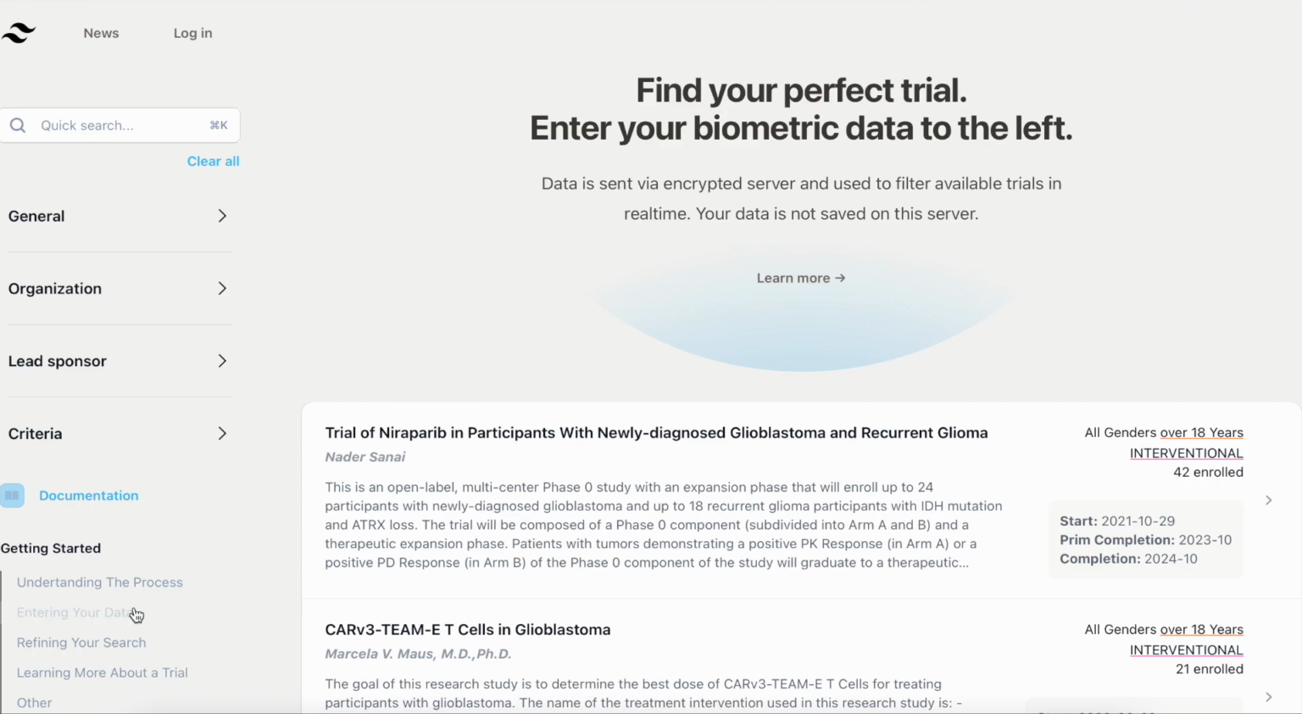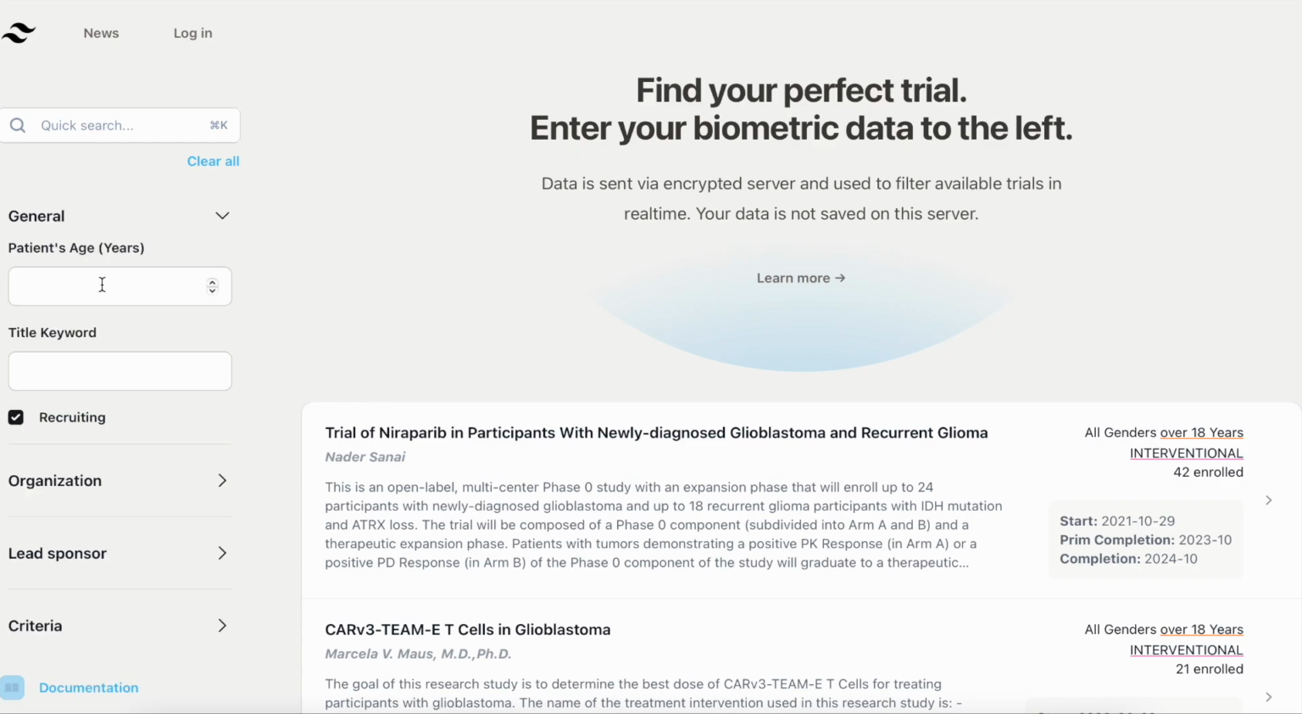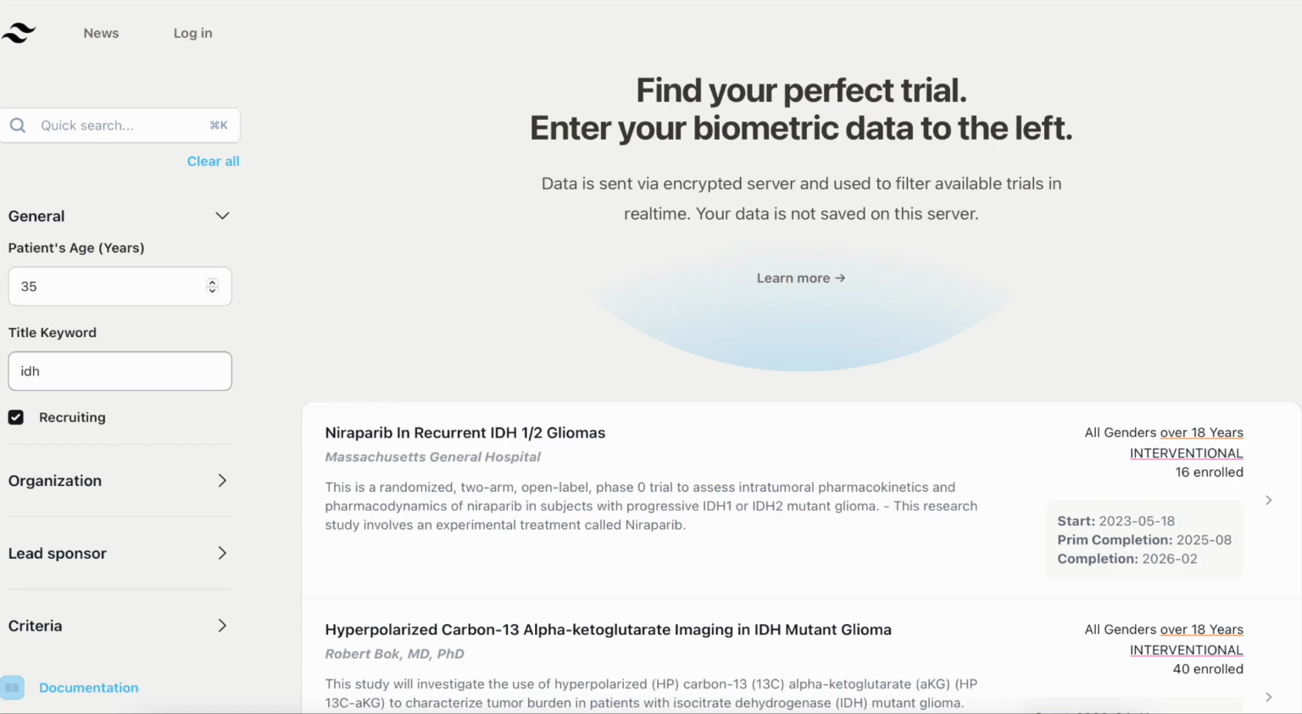On this page, you will see several search and filtering options to the left. If you click General, you may search for clinical trials by patient age and keywords included in the trial name. Say you are a 35-year-old patient with an IDH mutant glioma. You can type these items into the boxes to search clinical trials for patients with these characteristics.